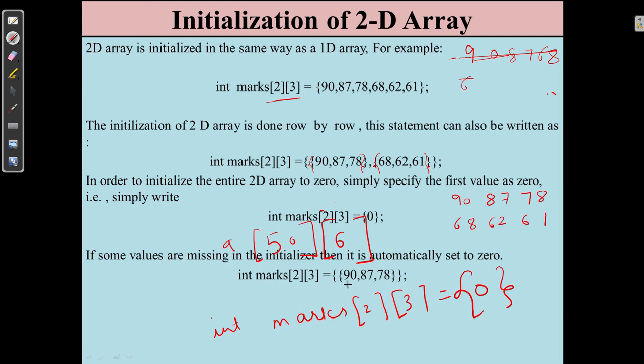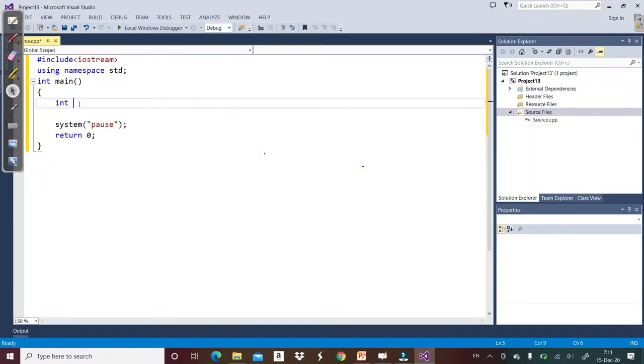Similarly, if you assign only one row, then automatically the rest of the elements will be set to 0. Now let's see this in Visual Studio. How does this work? Say I declare the same array marks with 2 rows and 3 columns, and let's write it likewise: 90, 12, 45, 63, 78 and 85.